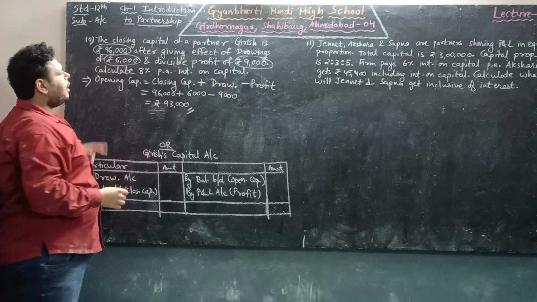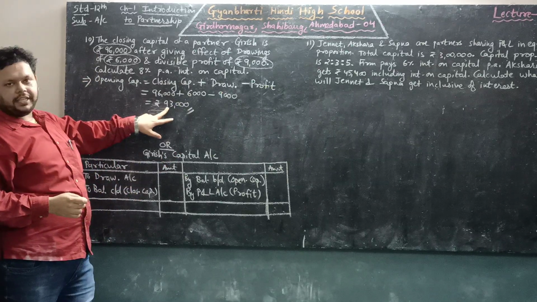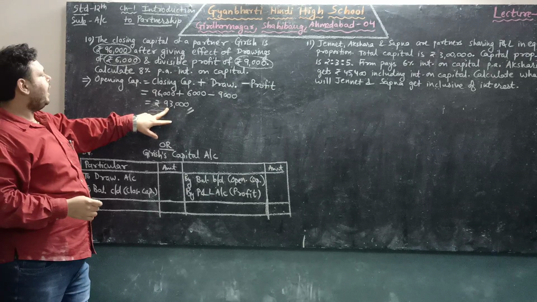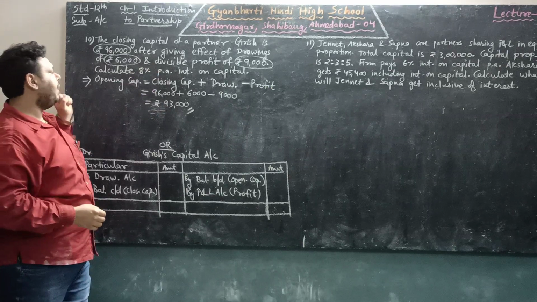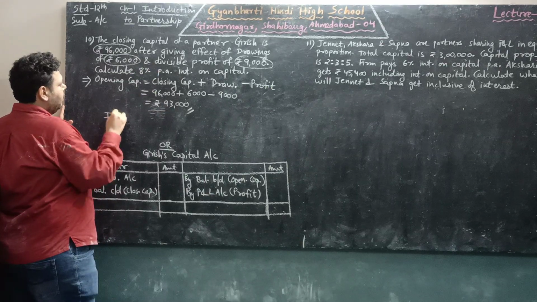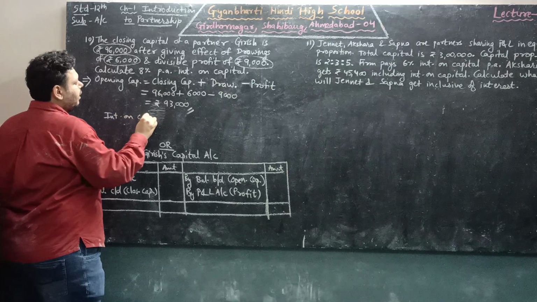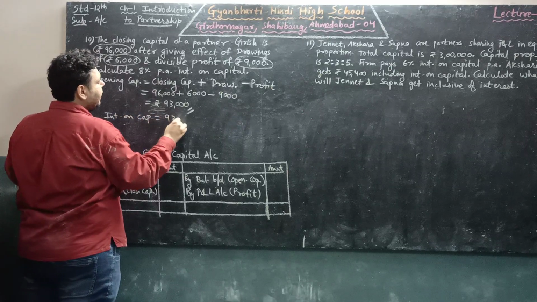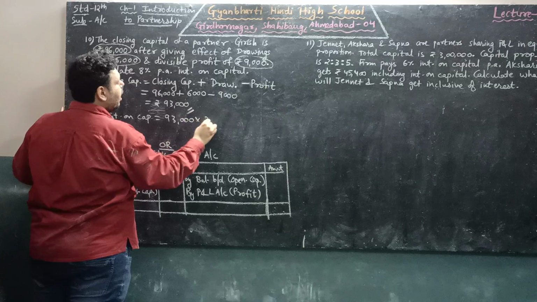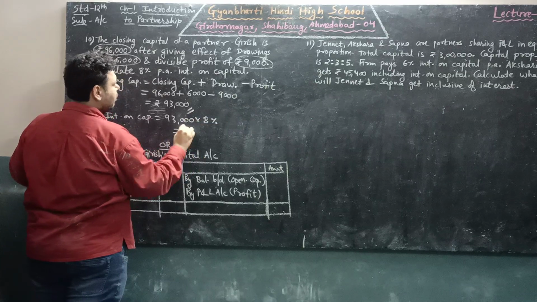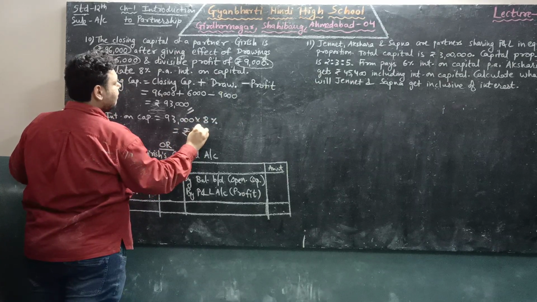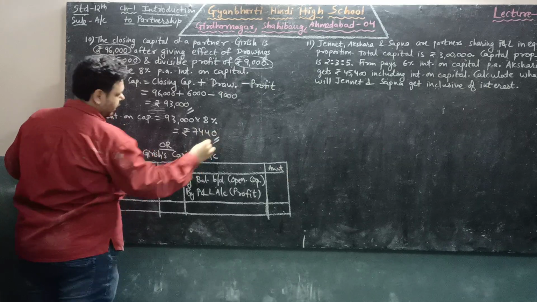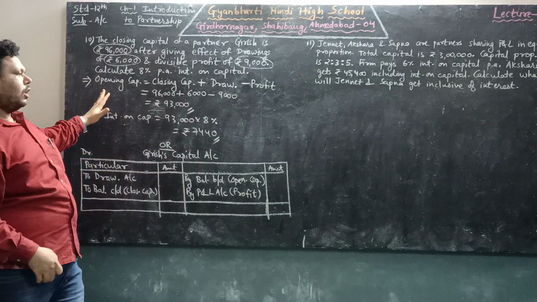So opening capital of Girish is rupees 93,000. We want to calculate 8% per annum interest on capital. So interest on capital is 93,000 into 8%. After calculation we will get rupees 7,440. This is the first method to solve this sum.